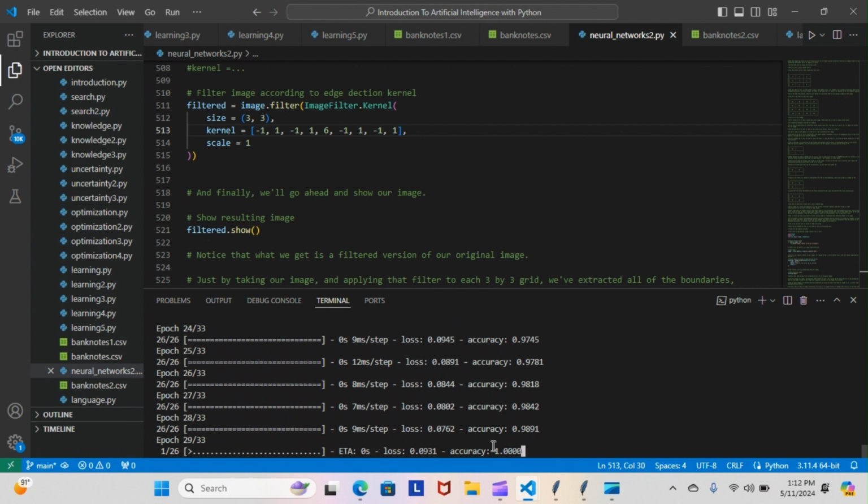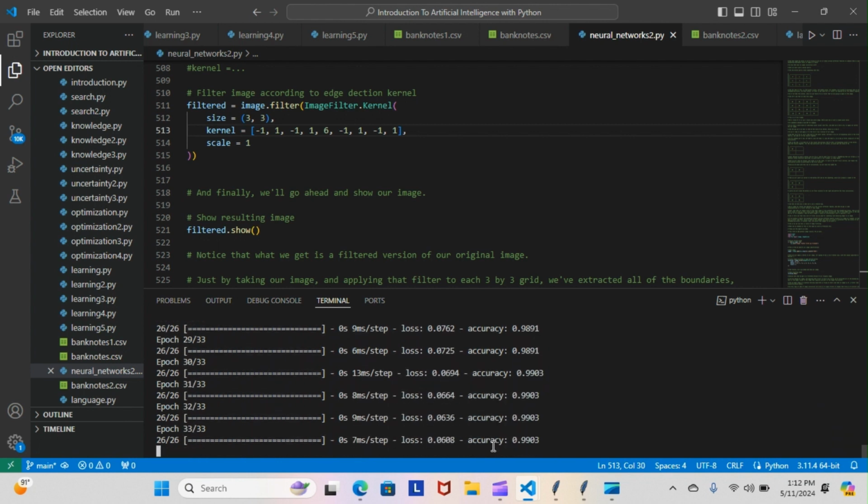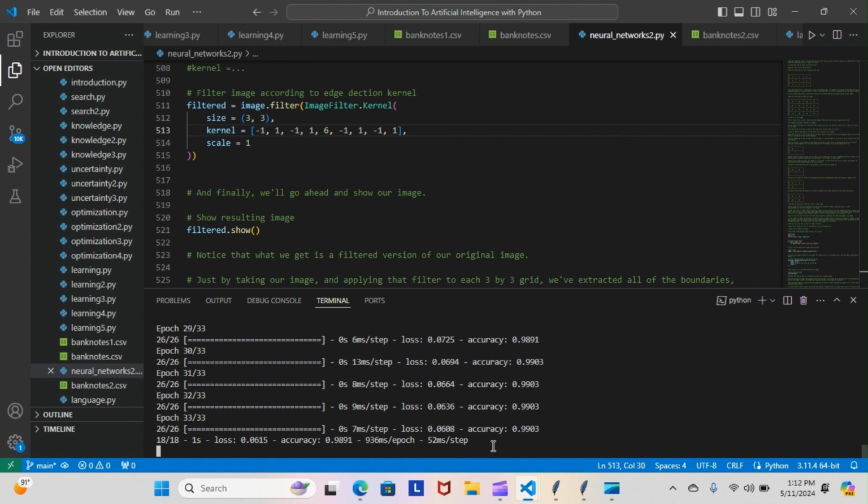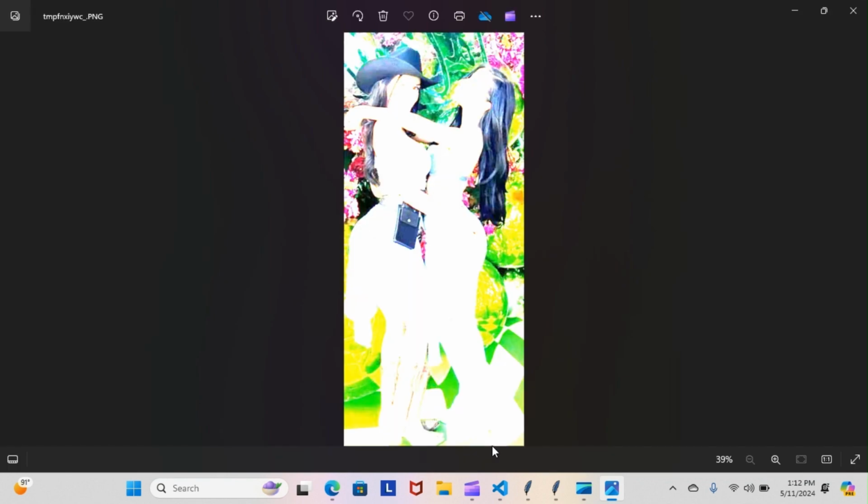Like I said, you guys remember what the first one looked like. It was a beautiful stained glass version of the image, and now we're going to get this one here. Bam. Now, I also like this one a lot. It may not hit you at first, but if you look at it, I think it's pretty awesome. If you look at the contrast between the black and the white, you can see the hat, the hair, the belt, how it contrasts with the white, and then how the images of the photos contrast with the colors in the back. I think this one came out beautiful as an art piece.